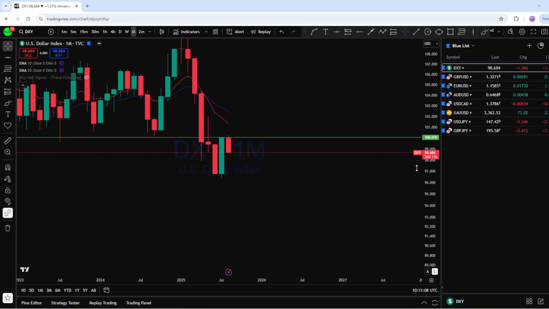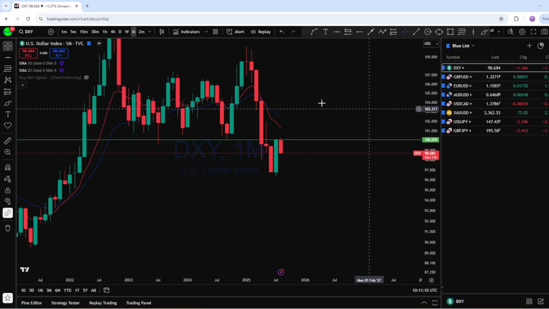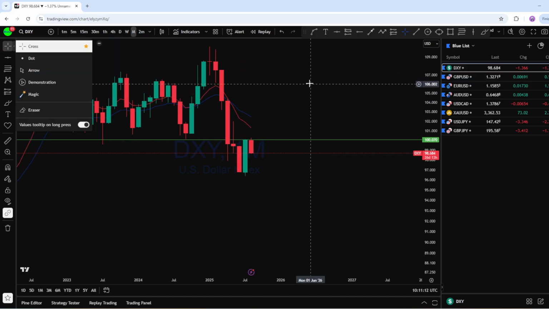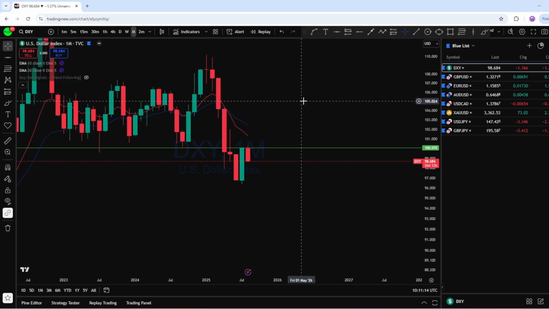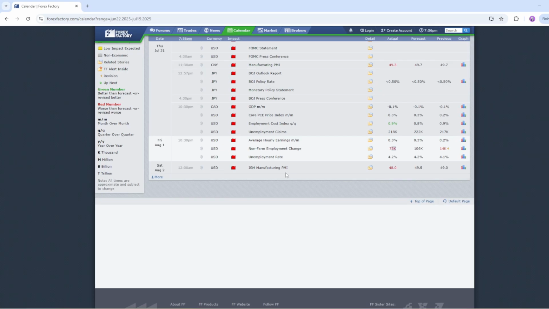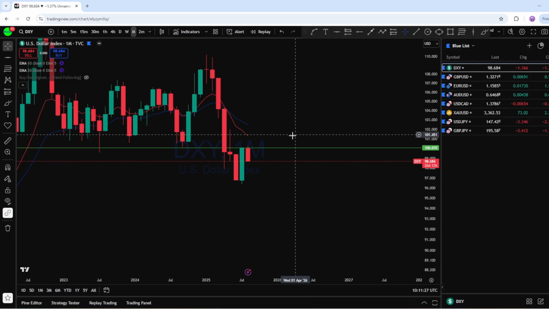And as we can see, there are two fundamental factors contributing to DXY potentially being bearish now. One is that non-farm employment change has come out very negative compared to the forecast, so that might give DXY downside momentum.